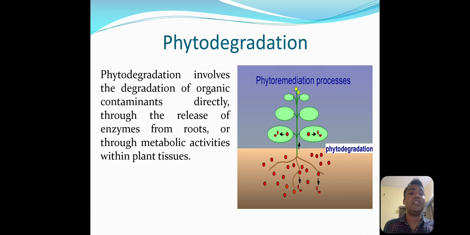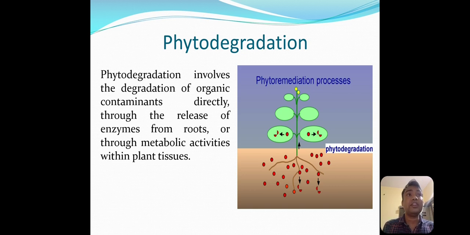The next type is the phytodegradation method. In this method of phytodegradation, what happens? The plant absorbs the pollutant or heavy metals or contaminants from the soil, and after that, whatever the contaminant is, it gets degraded by the plants through enzyme activity.